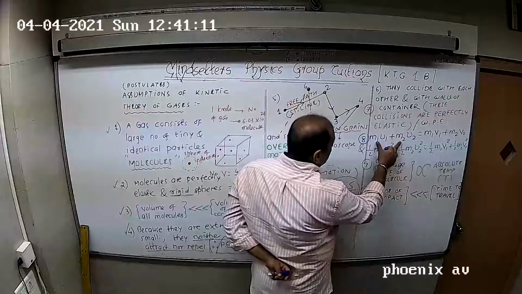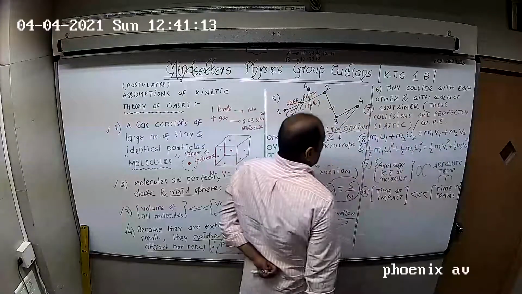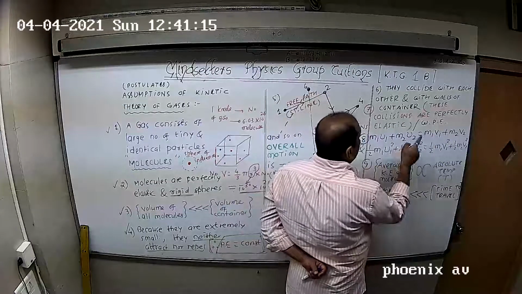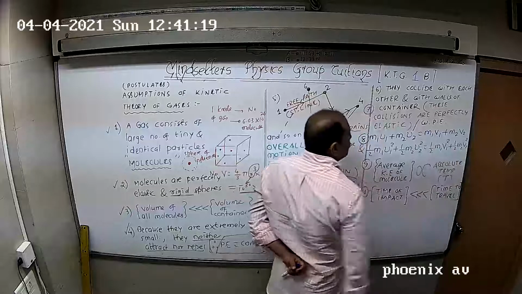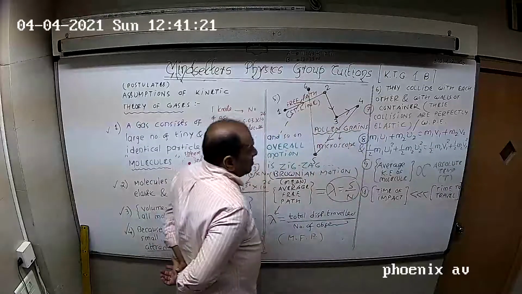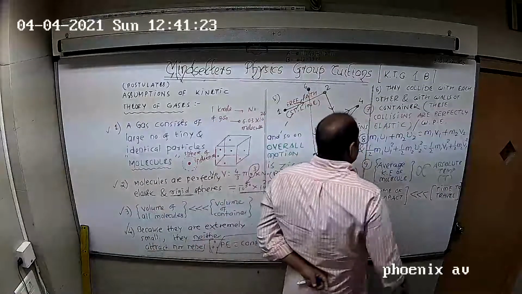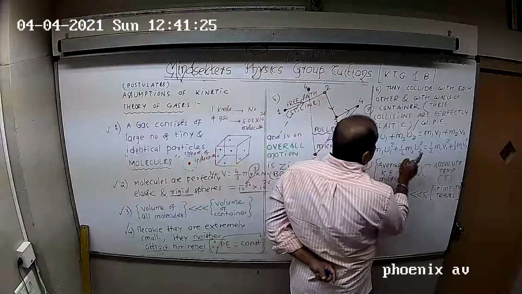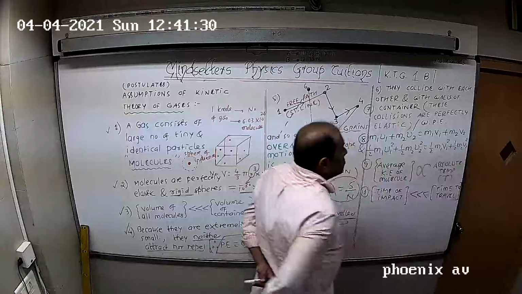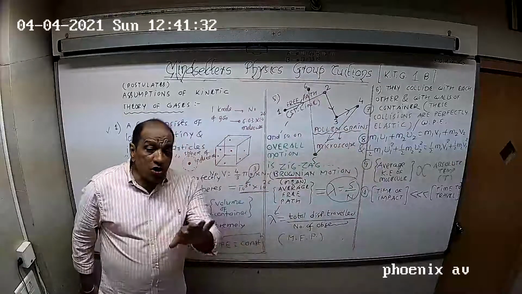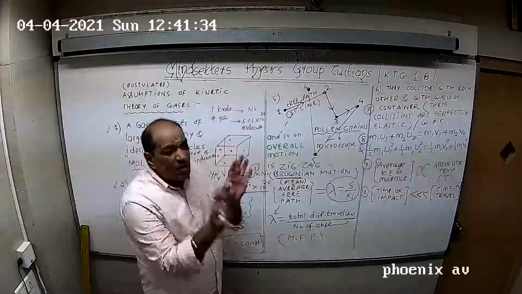Momentum before collision is momentum after collision, that is m1 u1 plus m2 u2 is m1 v1 plus m2 v2. Kinetic energy is conserved: half m1 u1 square plus half m2 u2 square is half m1 v1 square plus half m2 v2 square. That means there is no loss of kinetic energy in the form of heat, sound, etc.